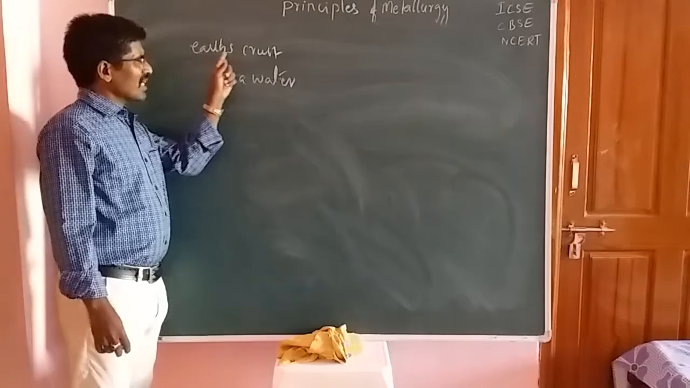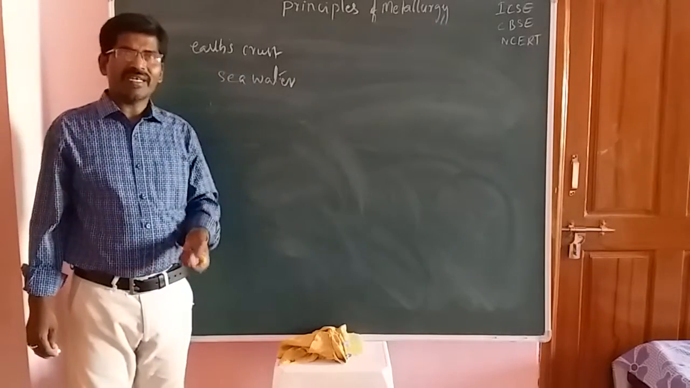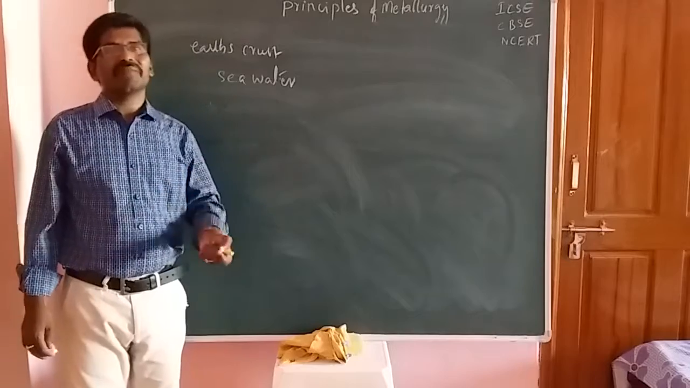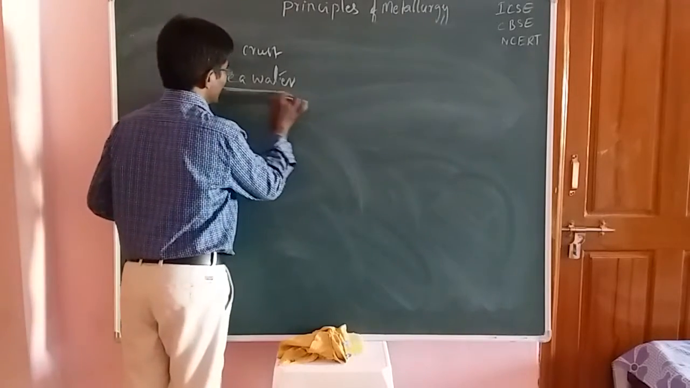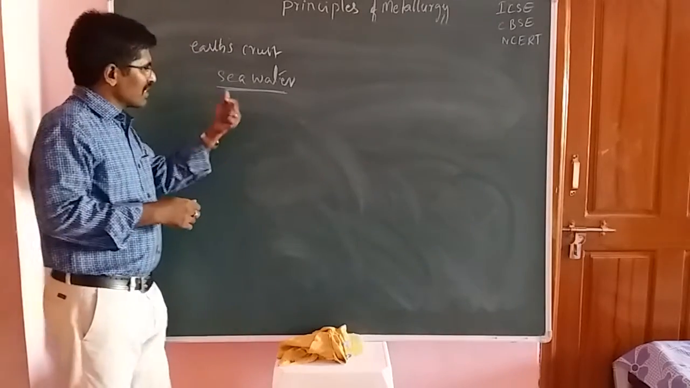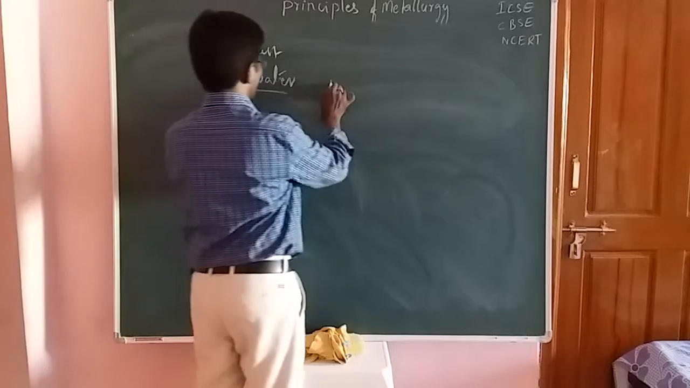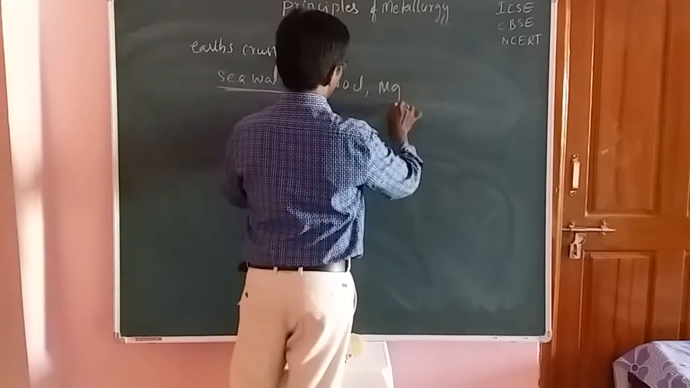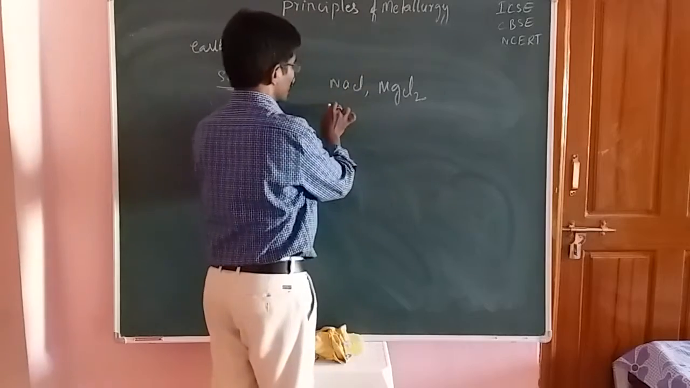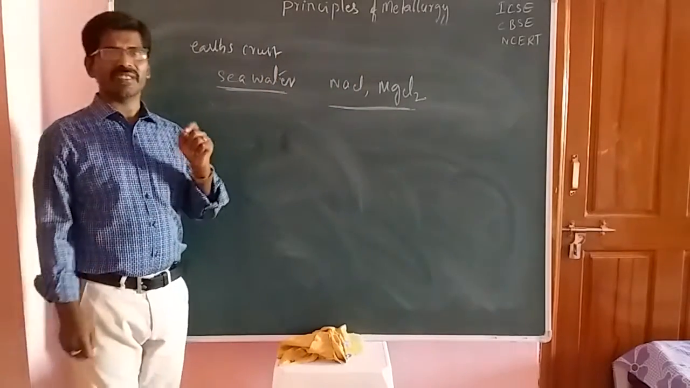First source is the earth's crust. That means the metals which are isolated or extracted from the earth's crust. And the second one is some metals which are present in sea water as soluble salts, like NaCl salt. Okay, students. And next one is MgCl2 salts. So these are soluble salts in that water.